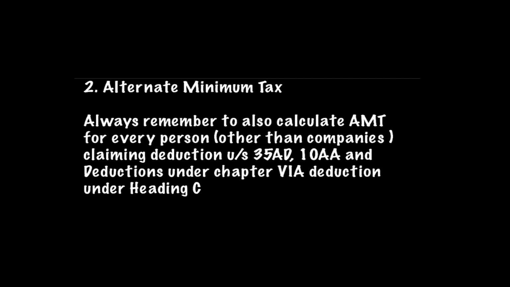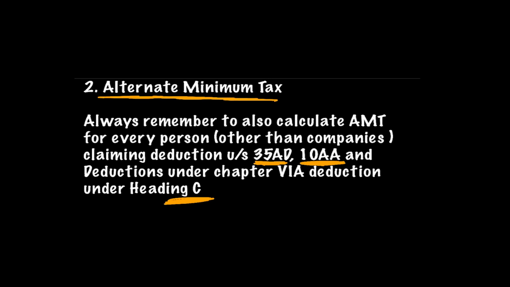Second point, since now the institute is going to ask questions about alternate minimum tax also at CA Inter level, whenever they ask you to calculate tax liability, and if you see that while calculating the tax liability, there are certain deductions like 35AD or 10AA or deduction under chapter 6A which are there under the heading C, if you see such type of adjustments in your question, then you on your own have to understand that you are also supposed to calculate alternate minimum tax.